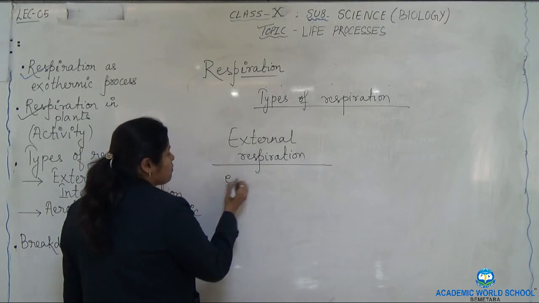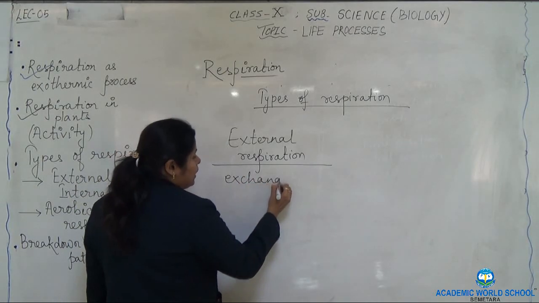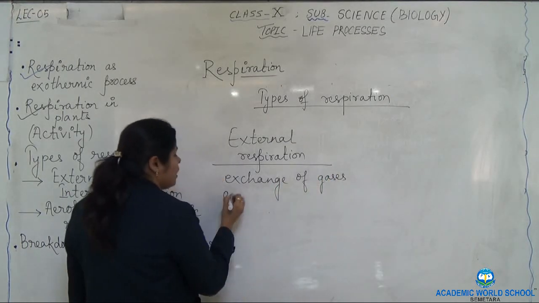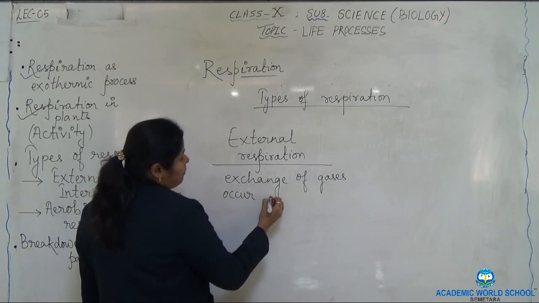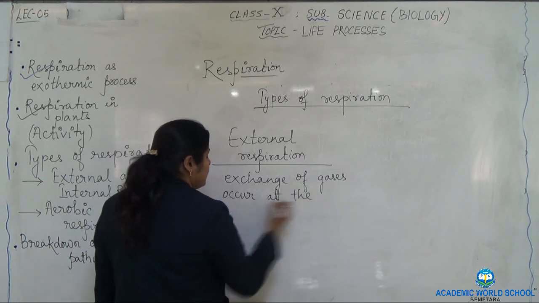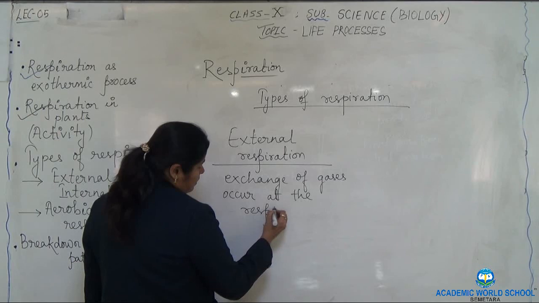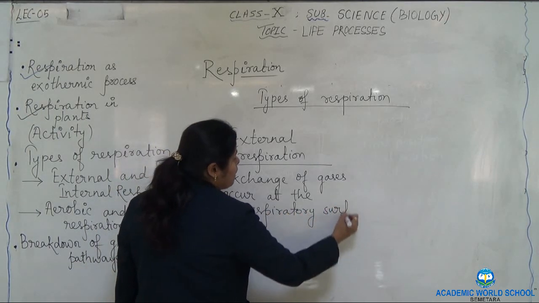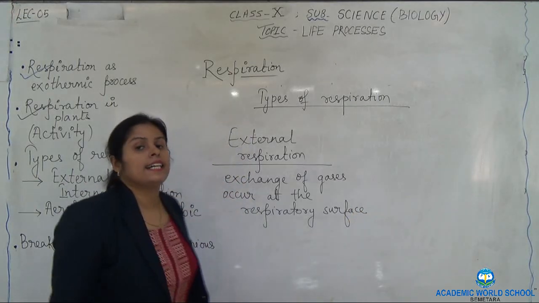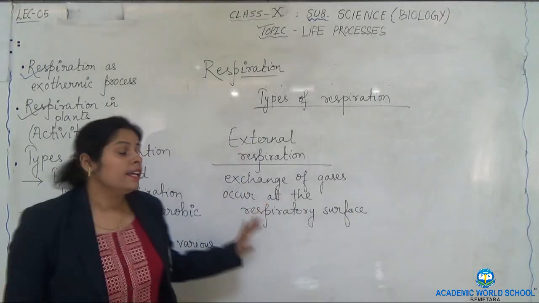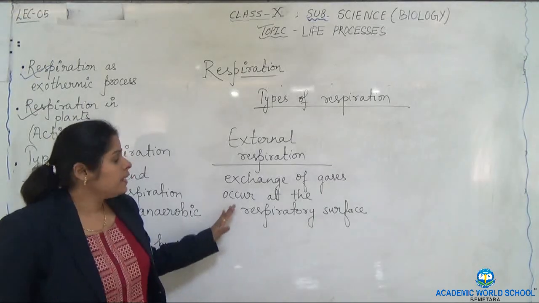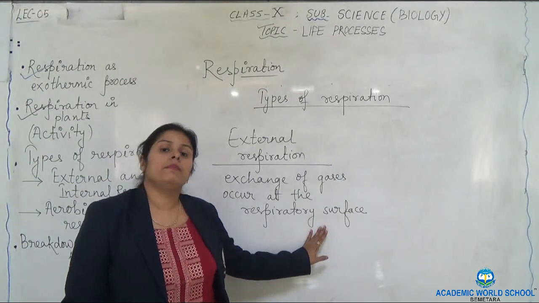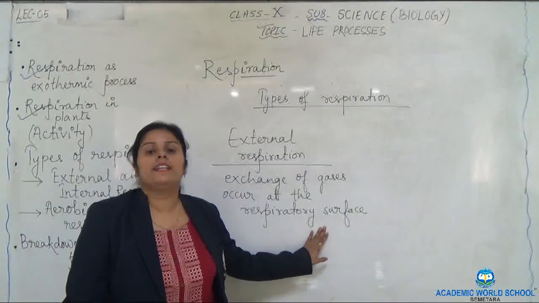You can write down, exchange of gases occur at the respiratory surface. If we talk about human beings, because in the next class we will be studying about human beings, exchange of gases occurs at the respiratory surface, which means in human beings the alveoli is the respiratory surface.